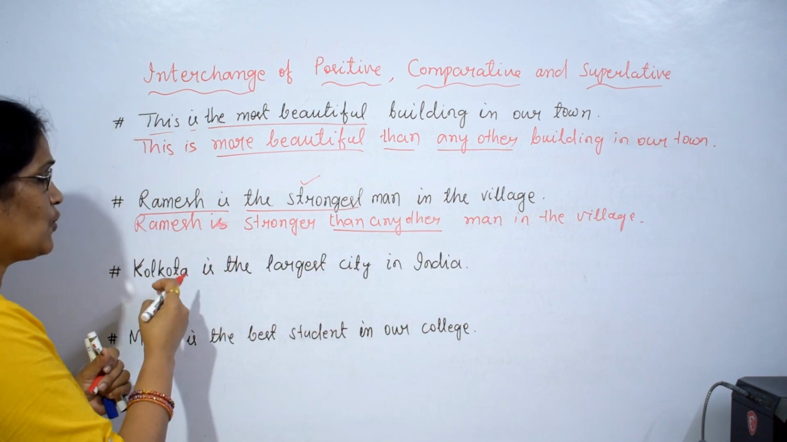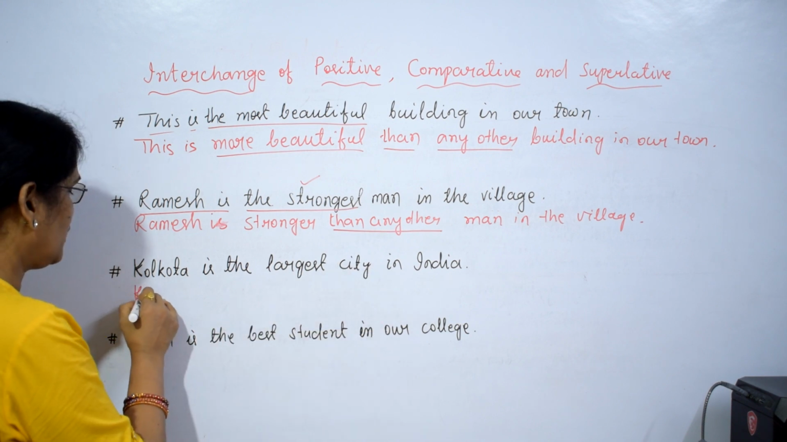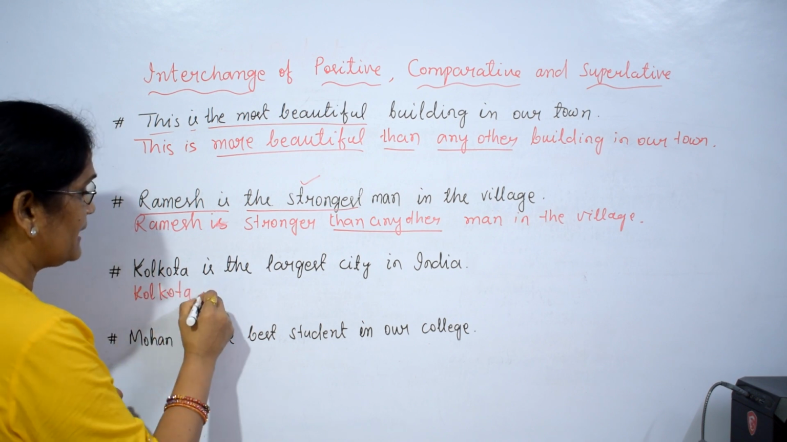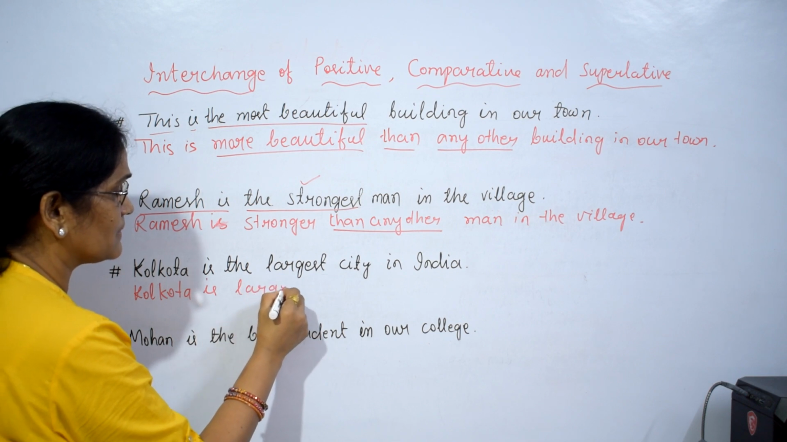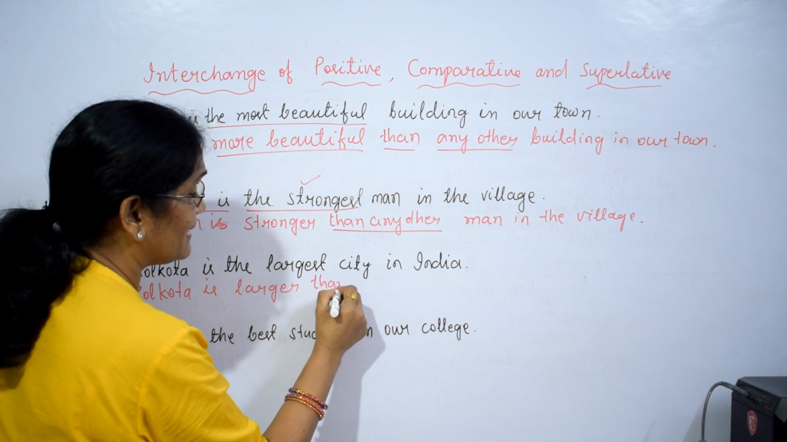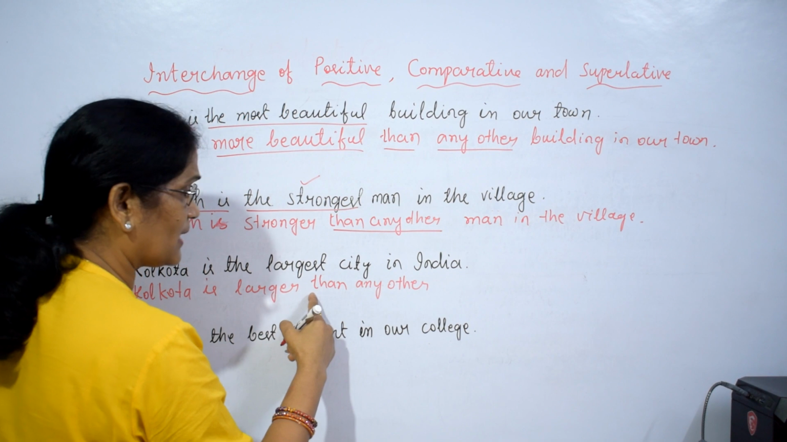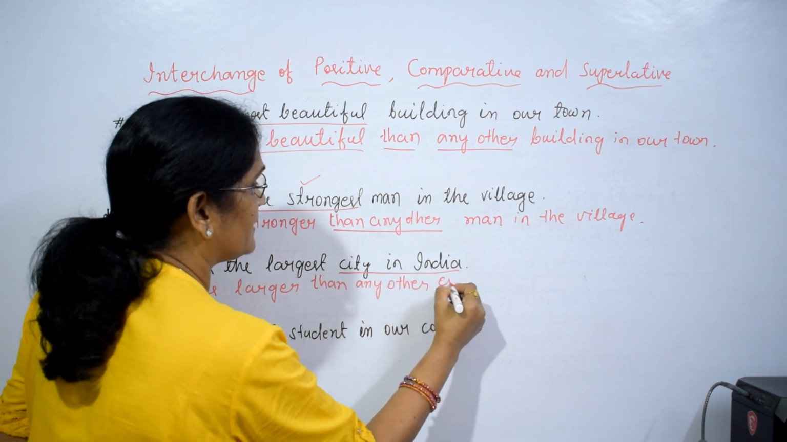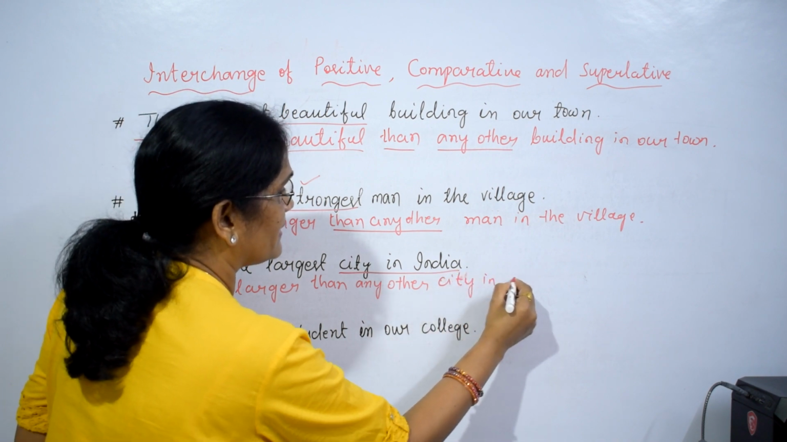Next sentence. Kolkata is the largest city in India. Kolkata, the same thing you have to write. Kolkata is the largest. Will be what? Larger. We add than any other. In comparative degree, we have to add than any other. What is written? The same thing you copy. City in India.